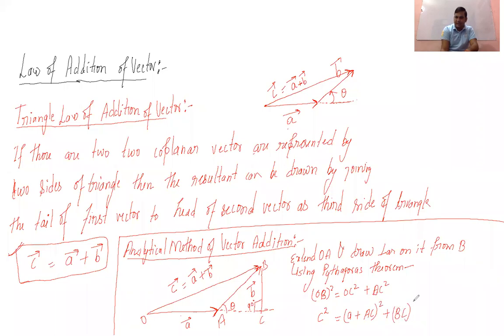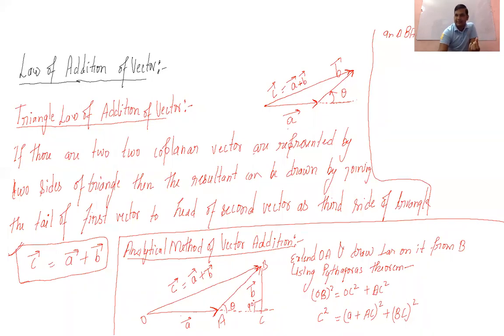Now what do we need to do? You can see here, I'm writing this in this space, so you have to be very careful. Those who are not able to get it, let me know. I'm writing after this here. Okay. So you can see BAC is also a right angle triangle. So in triangle BAC, what can we write?